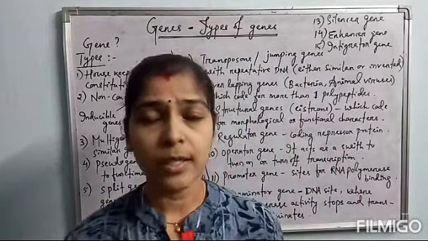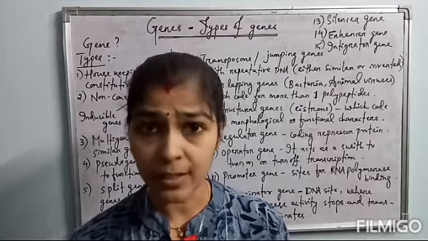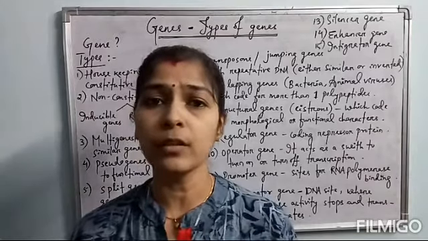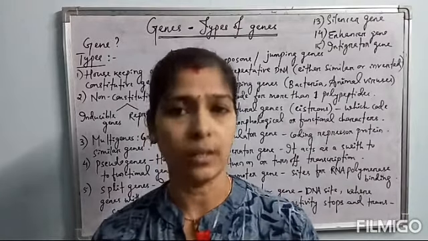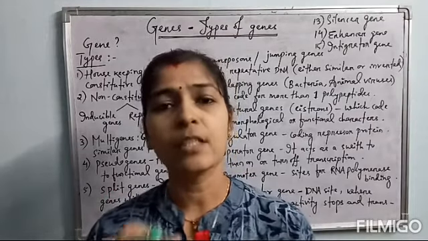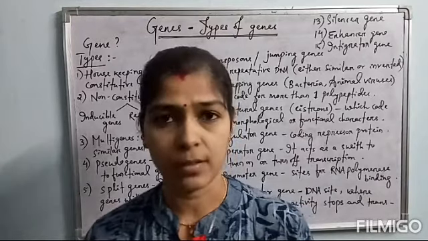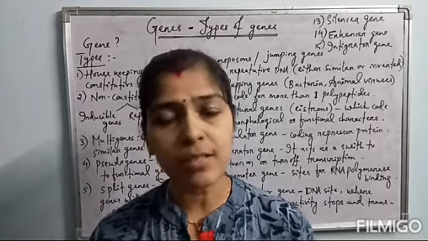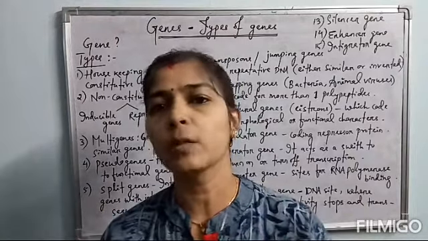Okay, what are repressible genes? These genes continuously synthesize their protein product and are continuously expressed, but when their own product is more than the demand of the cell, then the end product of the expression of this gene, the protein itself, acts as a repressor and represses the gene. It suppresses the gene's expression. So these are called repressible genes. Mostly they remain switched on, but when the protein product synthesized by those genes is more than the demand of the cell, these genes switch off automatically by the end product of the expression.